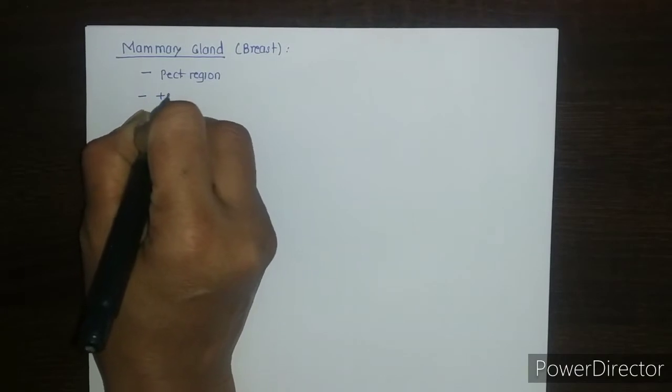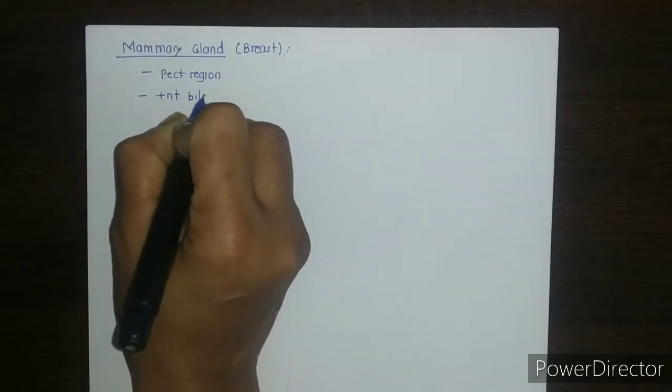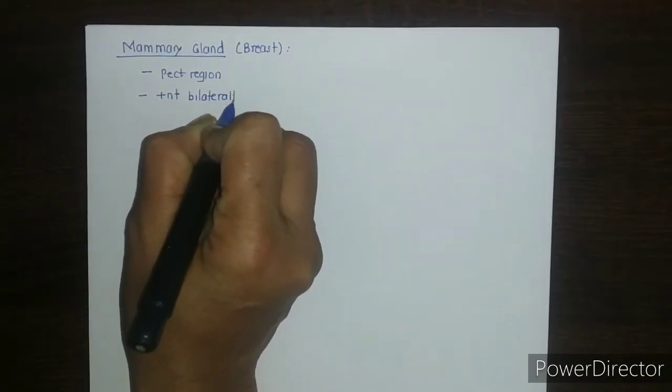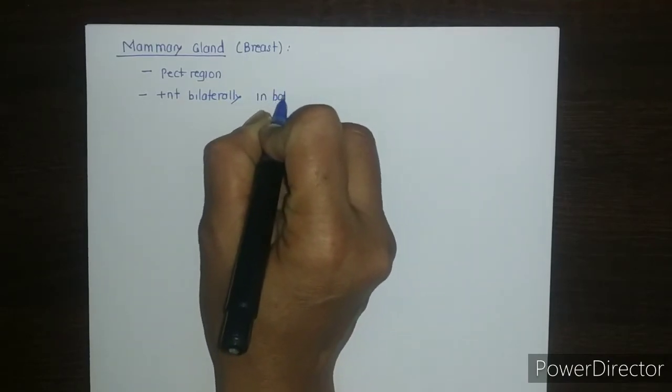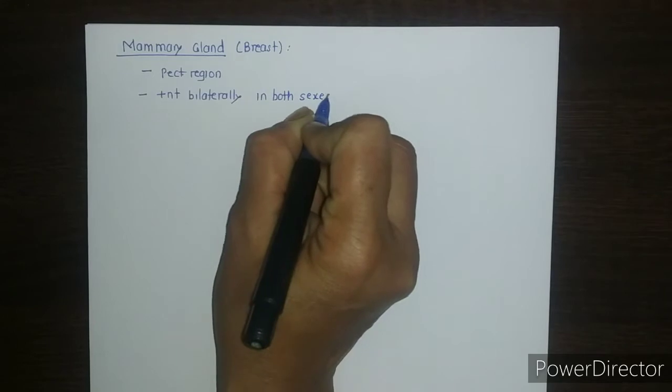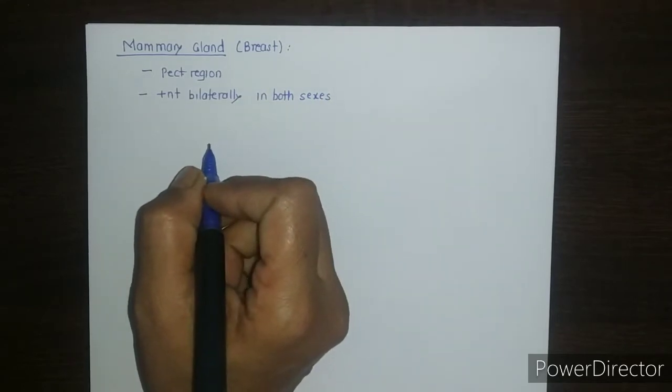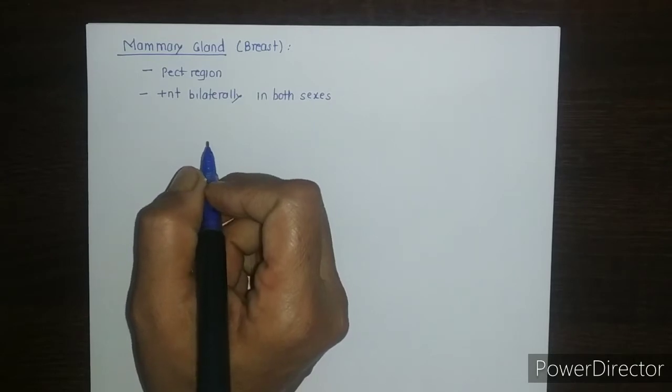It is present bilaterally in both the sexes, but it remains rudimentary in the male and immature female.